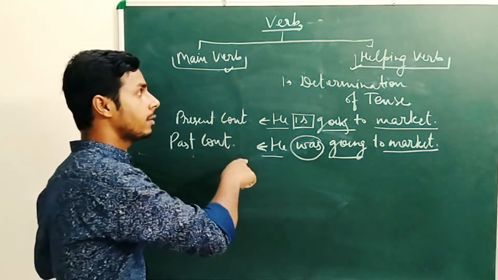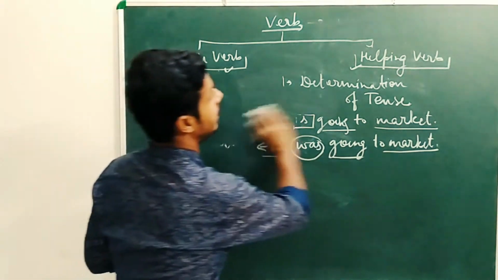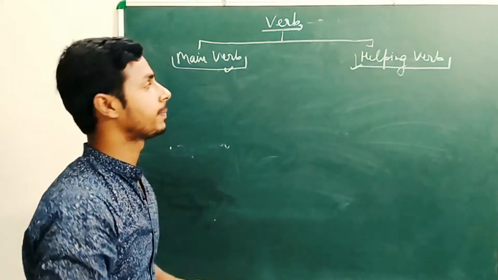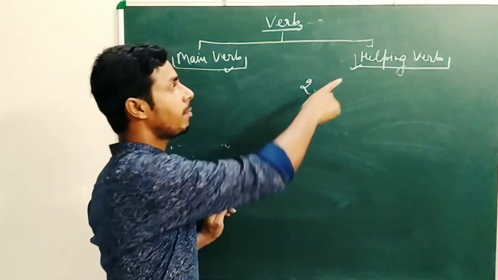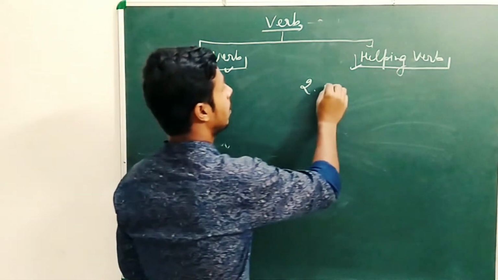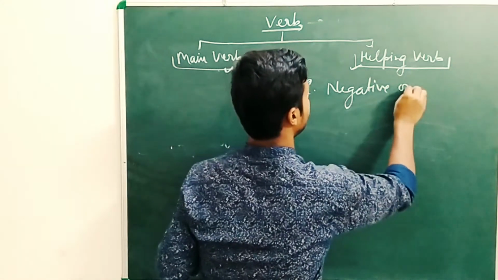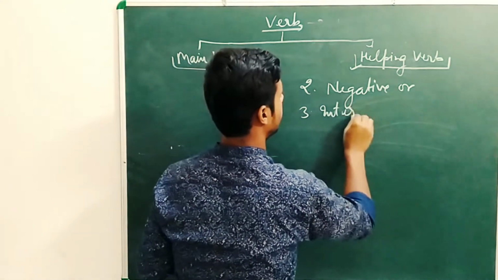The second task done by the helping verb is to make a sentence negative or interrogative.